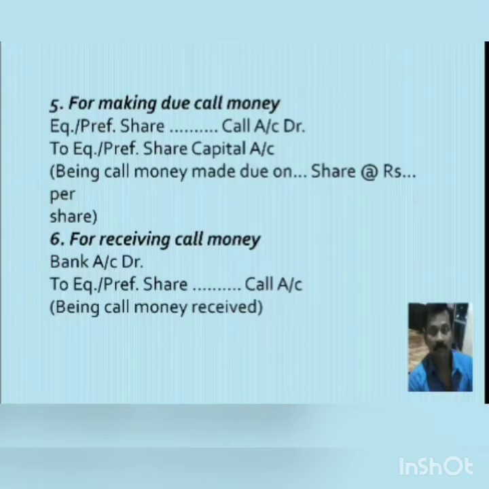So while passing these general entries, you have to remember that for each installment two entries will be passed. Two for application, two for allotment, then two for each call which we have made. And the last call will be the final call.